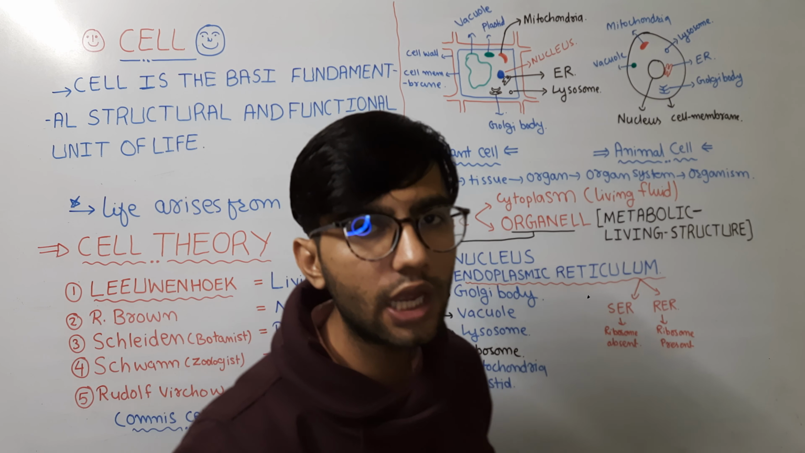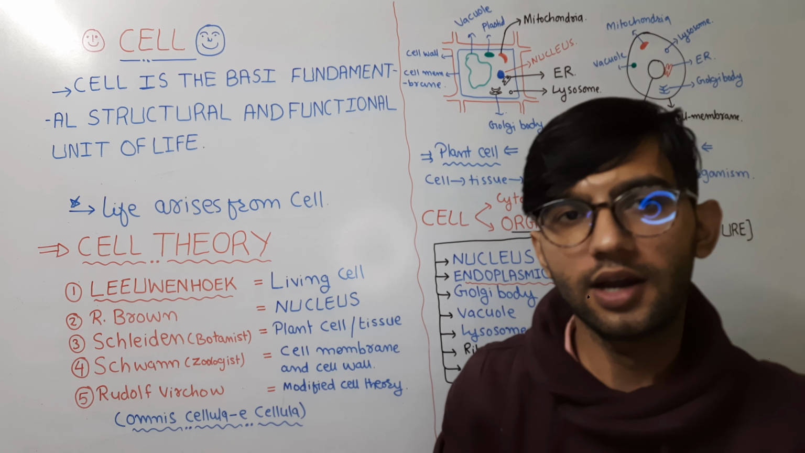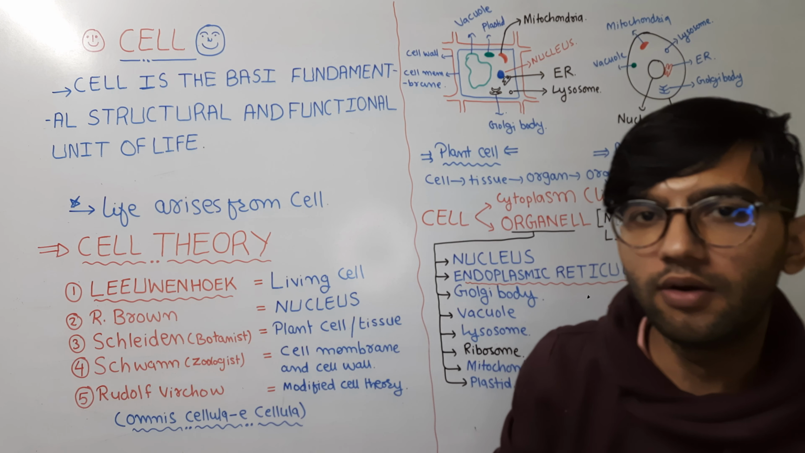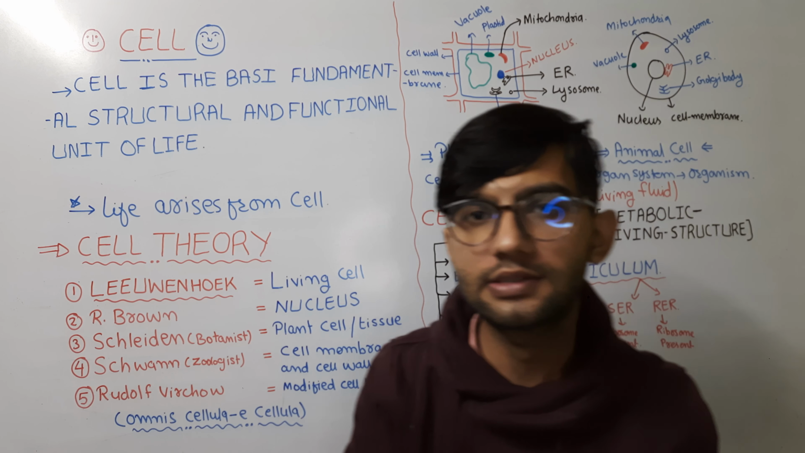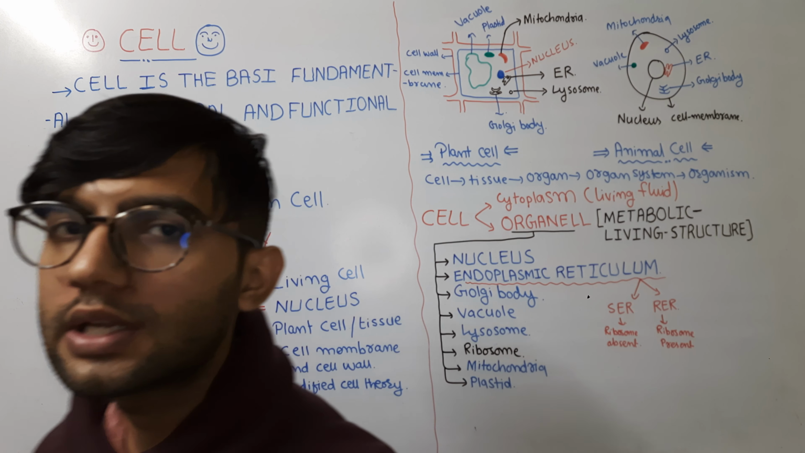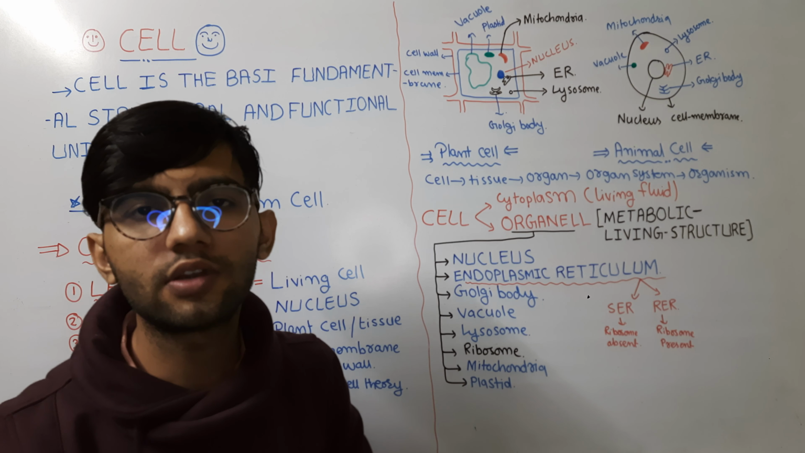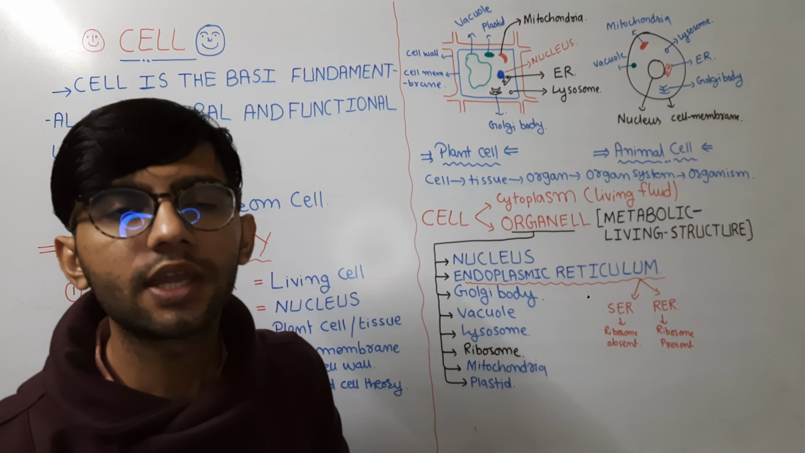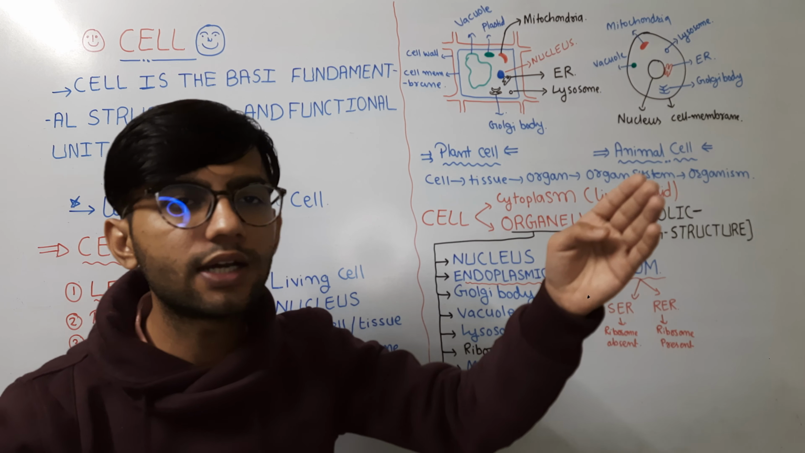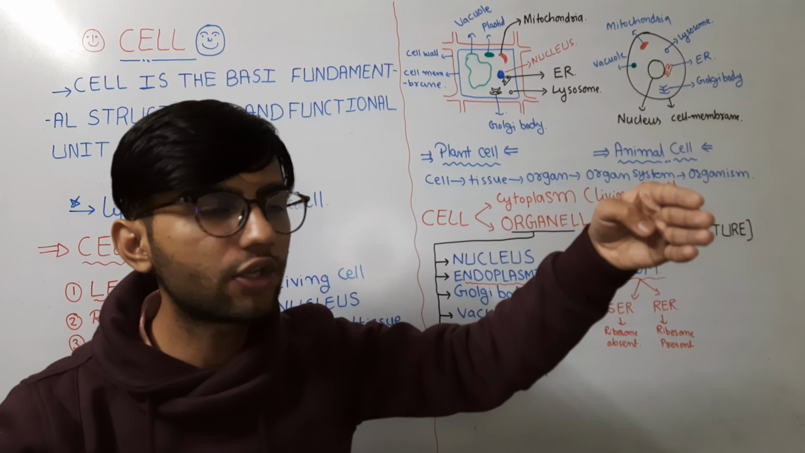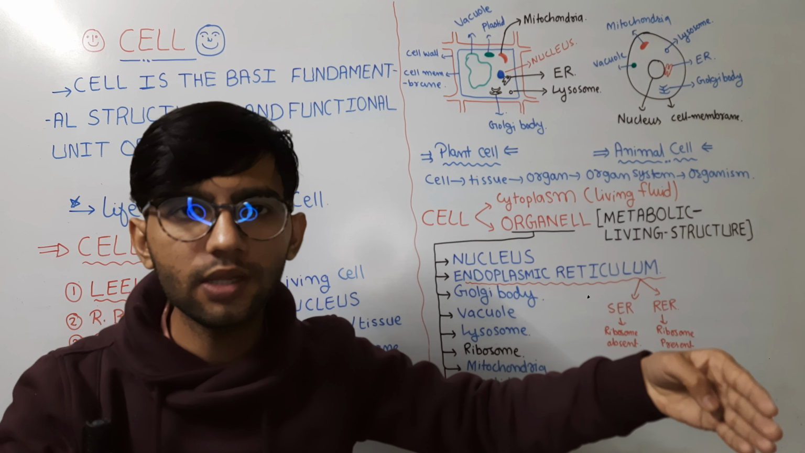The example of prokaryotic is bacteria. For eukaryotic, we can consider ourselves, that is plants or human beings or some other animals like monkey. These are all considered eukaryotic. So on the basis of the presence or absence of a well-defined nuclear membrane, organisms are categorized into two categories. If the nuclear membrane is well defined, it is known as eukaryotic. If it is not well defined, it is known as prokaryotic.